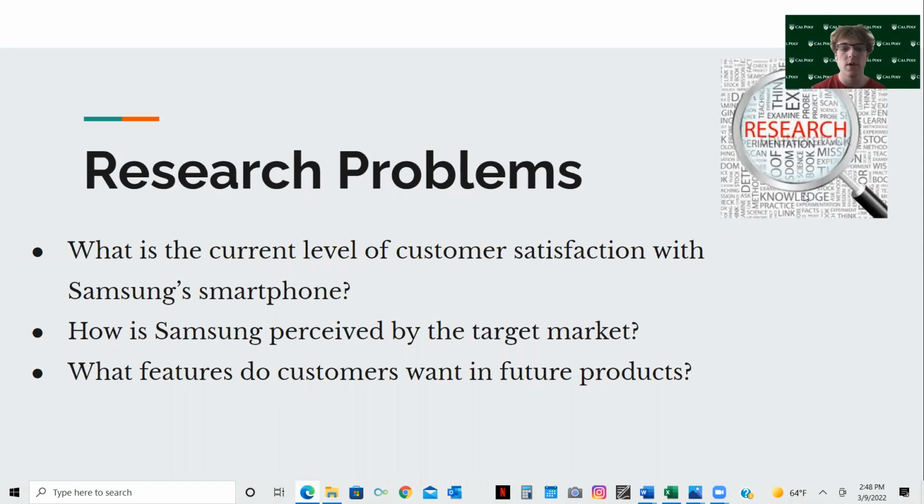Research problems. What is the current level of customer satisfaction with Samsung smartphones? How is Samsung perceived by the target market? What features do customers want in future products?